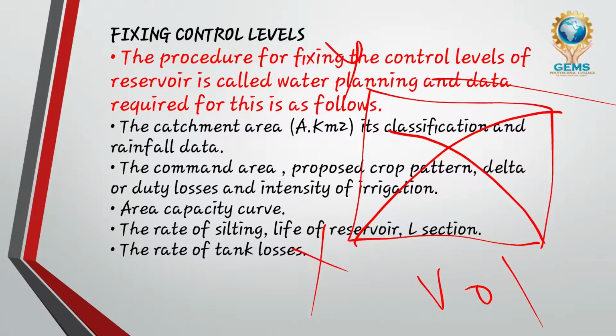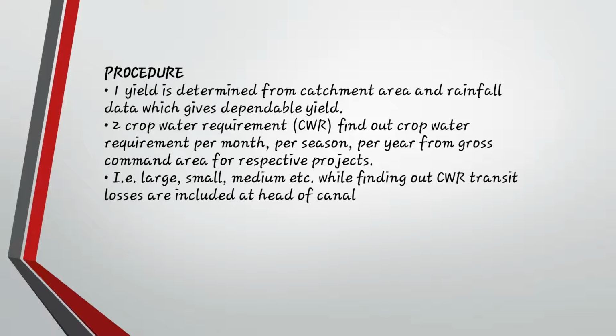Okay, next, what is the procedure? First, you need to think: one, yield is determined from catchment area and rainfall data, which gives dependable yield. What is yield? यील्ड को हिंदी में कहते हैं कि कितना उससे फायदा हो रहा है, कितना उपज हो रहा है, उसको हम लोग यील्ड बोलते हैं.